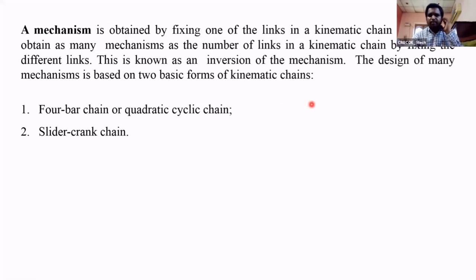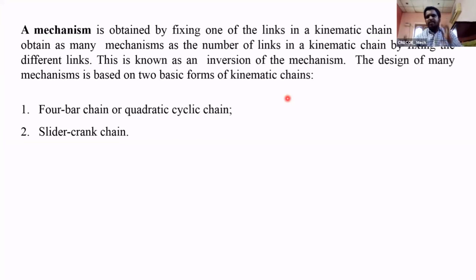Those mechanisms are called inversions of mechanism. This is known as inversion of mechanism. It means by fixing different links in the kinematic chain, we get different mechanisms. If any one of the links is fixed in the kinematic chain, we get one mechanism. By fixing different links, we get different mechanisms. This process is called inversion of mechanism.